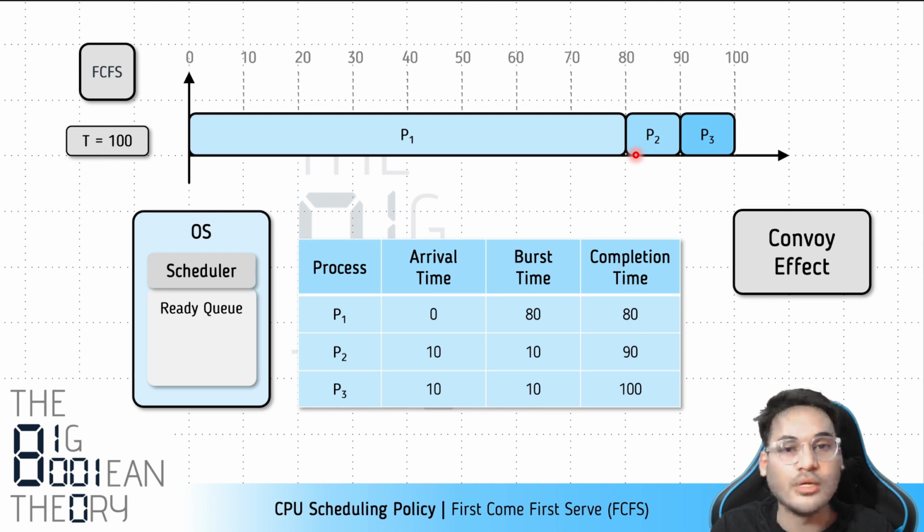Now there is a problem. The first job, which is a large job, that will be fine, but all the other smaller jobs, they will have to wait for a long time. Since first come first serve is a non-preemptive policy, once that larger job has been started, that is once that job is allocated the CPU, it will occupy the CPU completely.